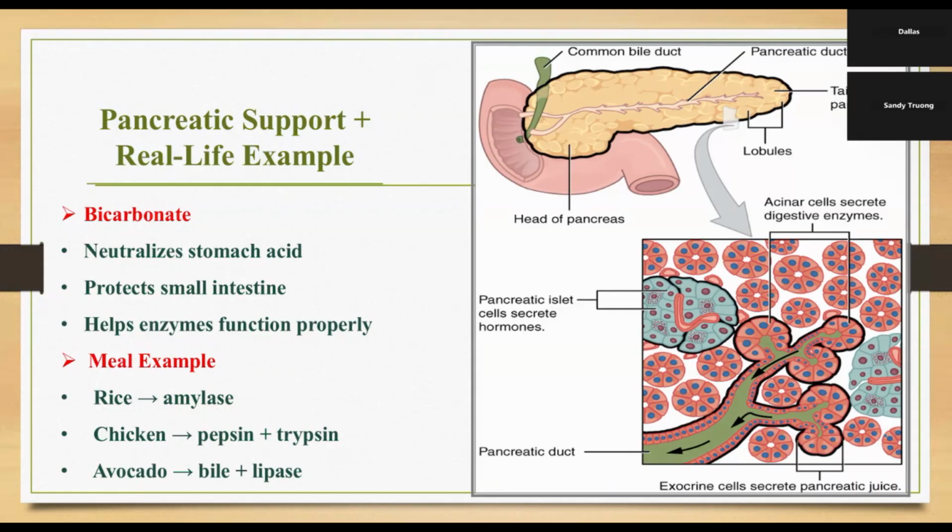As an example, a simple meal could be rice, chicken, and some avocado. Amylase helps break down the carbohydrates in rice, pepsin and trypsin digest the proteins in chicken, and bile along with lipase helps break down the fats in the avocado. Together, these processes allow our bodies to absorb nutrients efficiently.